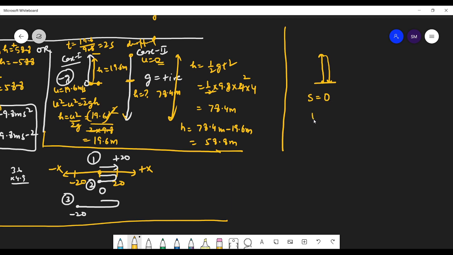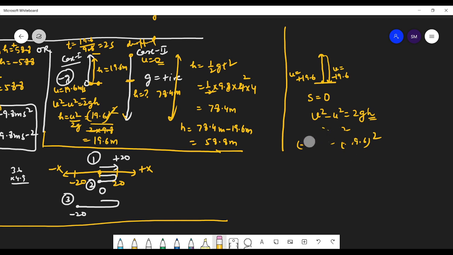So v square minus u square is equals to 2gh. So this h is 0. So v square is equals to u square. So the same velocity, 19.6, it is going to hit back with the same velocity. But this direction is positive, so this direction is negative. So here the initial velocity was this and the final velocity will be this. You can see the squares here. So square of minus 19.6 whole square will be the same as square of 19.6 whole square. Right?